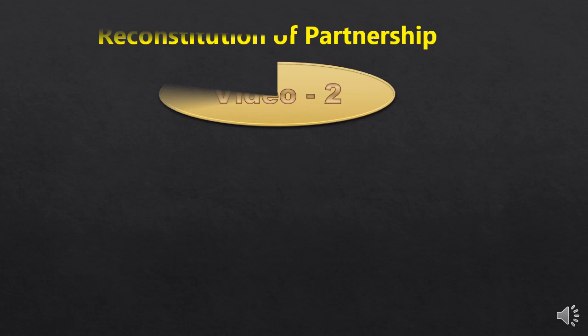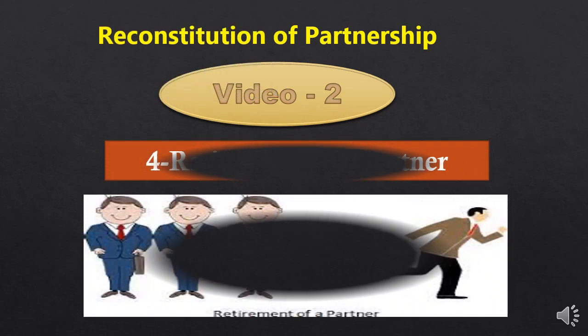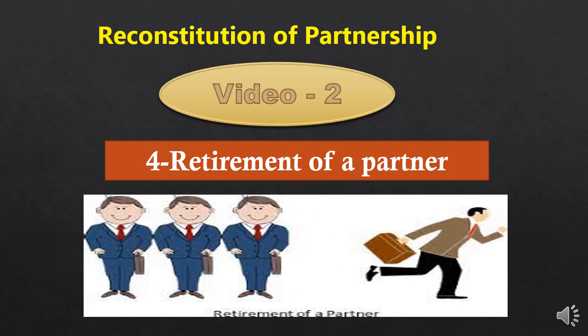Under which we are learning Reconstitution of Partnership, Chapter number 4, Retirement of a Partner. So, retirement of a partner is a situation where one partner leaves the organization.